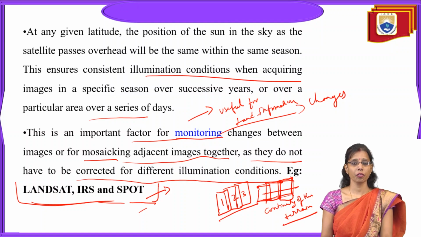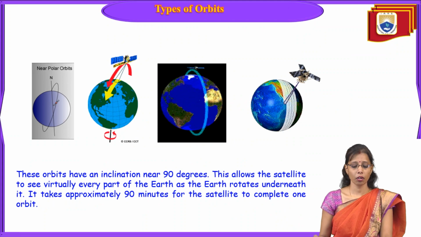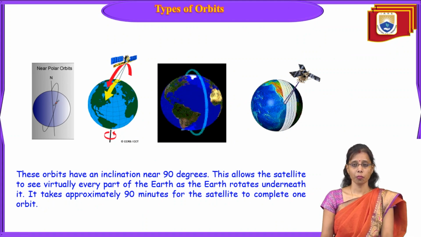It will give the land information with different resolutions, with different sensors like LISS 1, LISS 2, LISS 3, LISS 4, LISS 5. So these are different sensors it uses to get the information about the Earth surface features. So these are all polar orbits. Now see here, polar orbits.